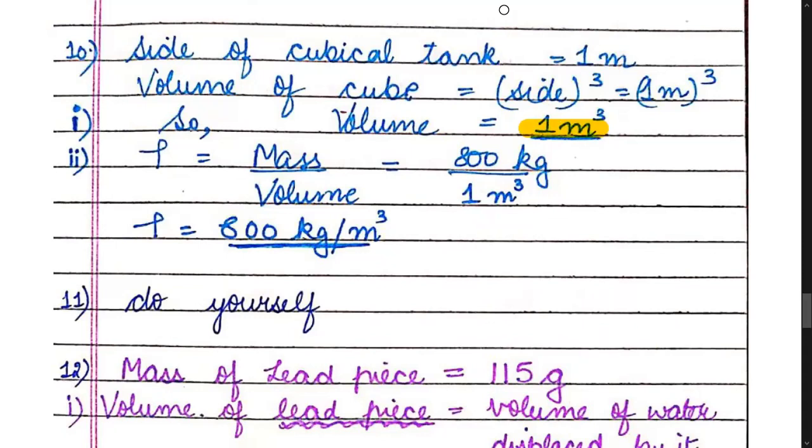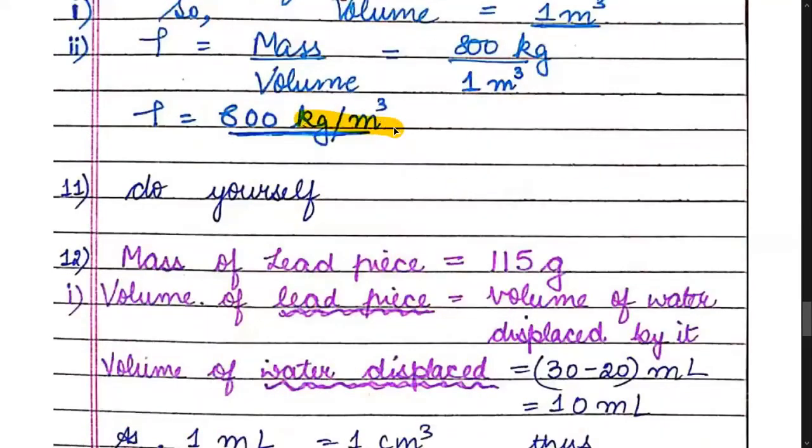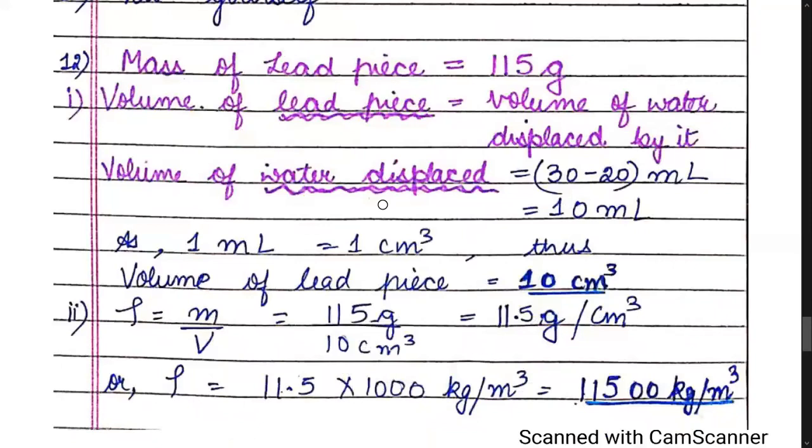So mass is given to us in this question. The mass of the tank is 800 kg. Volume of the cube is 1 meter cube. So our answer is, density can be written as mass upon volume. So 800 upon 1 is 800. And units will be kg per meter cube. Now in a similar way, you can try the 11th question. That will be your homework. We will do the 11th later on. Let's do question number 12.